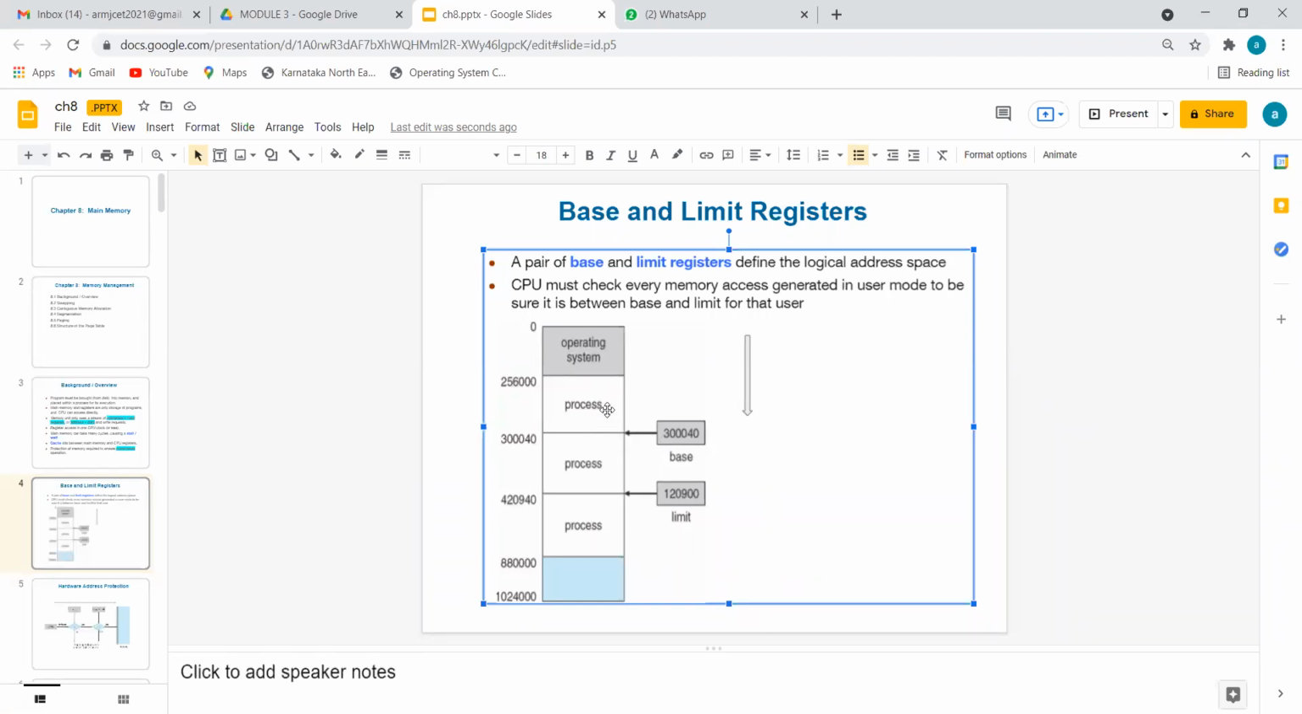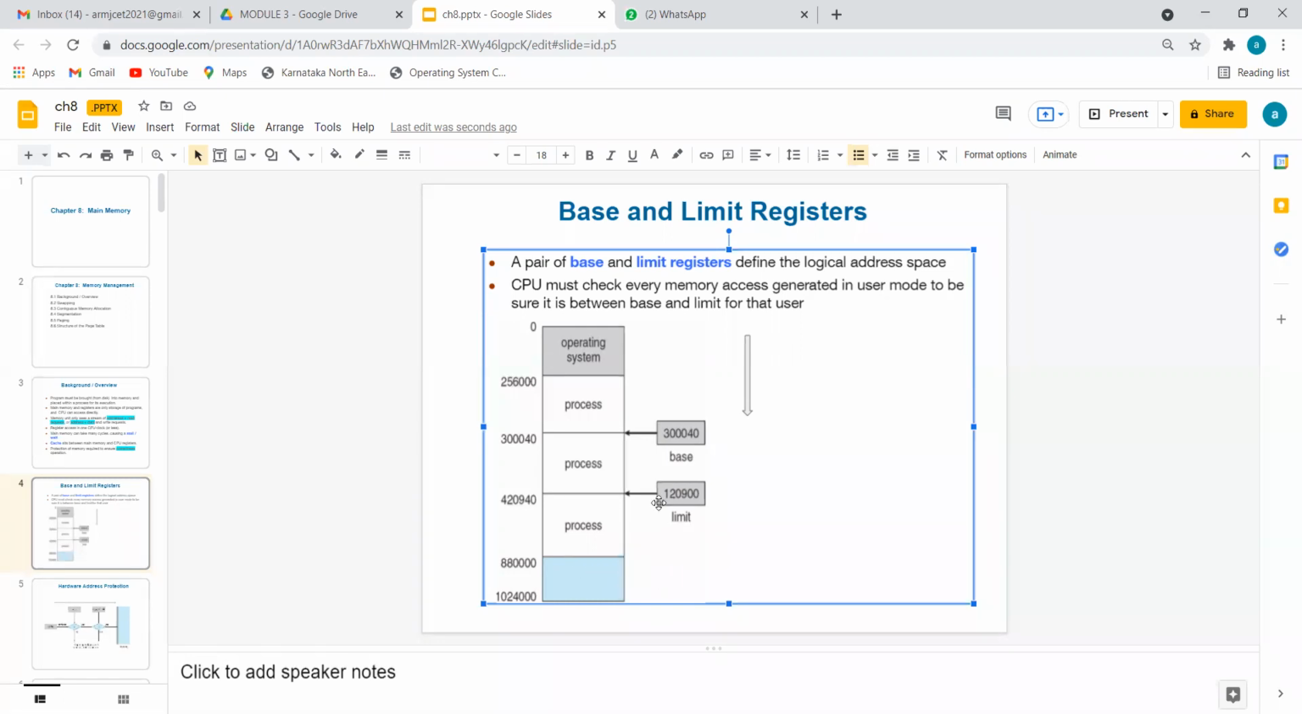Process 1 is using somewhere around the 2,56,000th position onwards. Process 2 is using somewhere around 3,40,000th onwards. Process 3 is using 4,20,940th onwards. There is some unused free space. If one more process comes, it can use this area either fully or split it and use it.